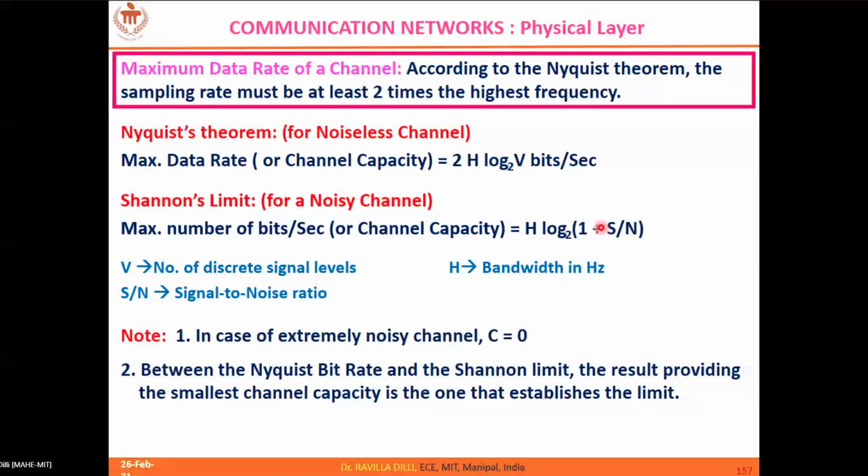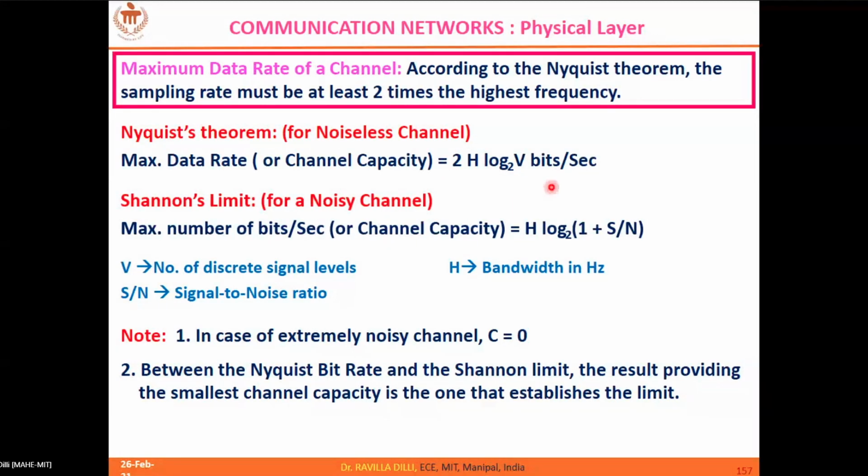So 9.96 into 4, which is 39.86K. So close to 40K. So 40K and this is 56K.